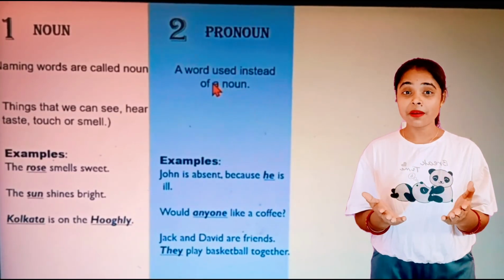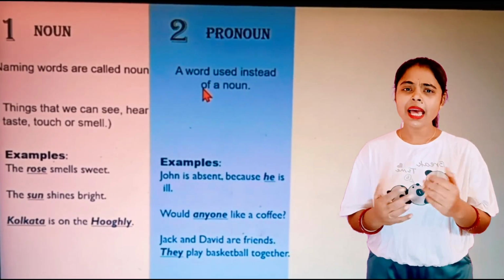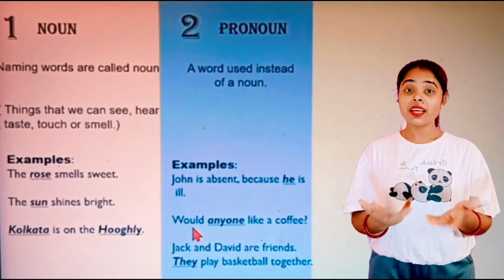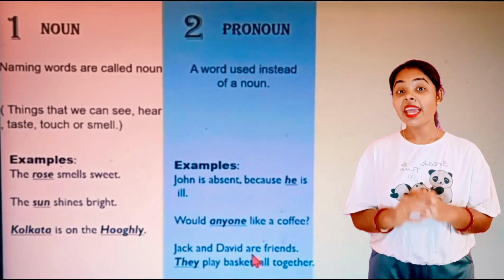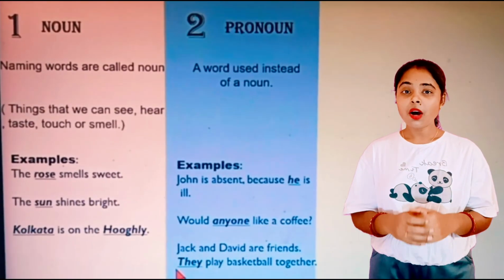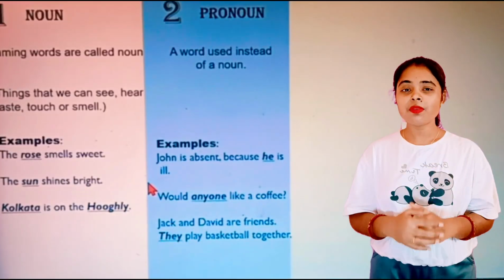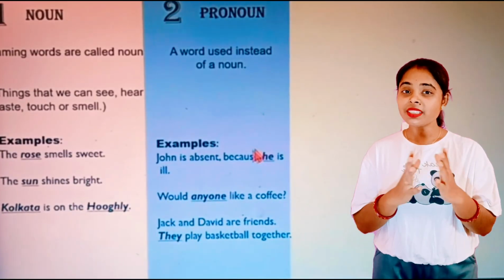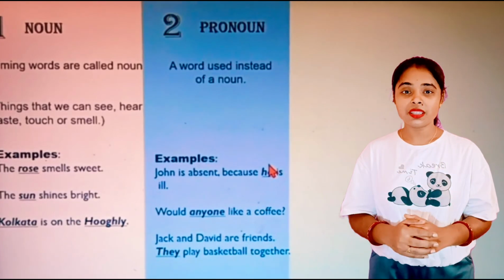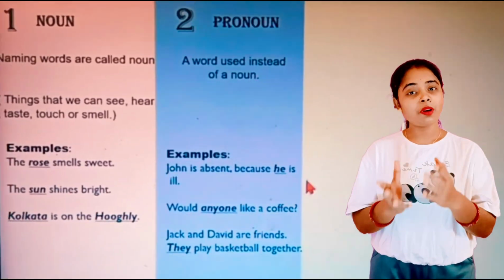Now let's see a few examples, then it will be clear to you. Jack is absent because he is ill. Would anyone like coffee? Jack and David are friends. They play basketball together. If you go through all these examples, you will see one thing. The first one says Jack is absent because he is ill. Here, he is Jack himself only. So in this sentence, the last part is talking about Jack only.